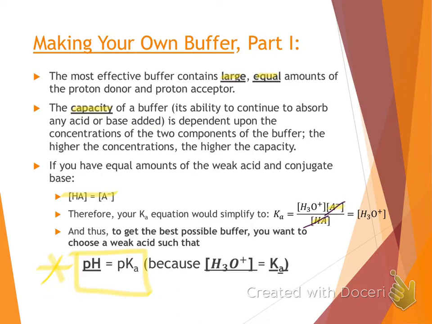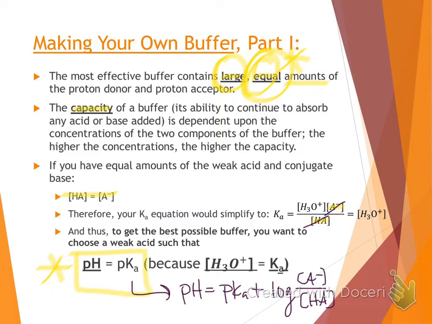Good buffers are going to have large, equal amounts. Whenever we have those equal amounts, pH equals pKa. We can also see that pH equals pKa is true when looking at the Henderson-Hasselbalch equation. In the Henderson-Hasselbalch equation, we have pH equals pKa plus the log of the base over acid concentration.